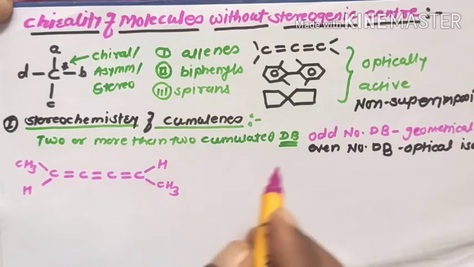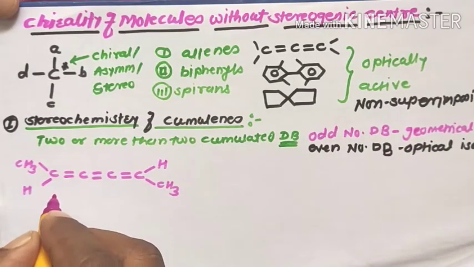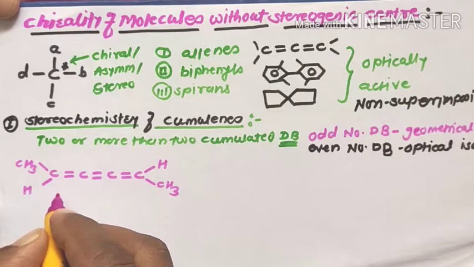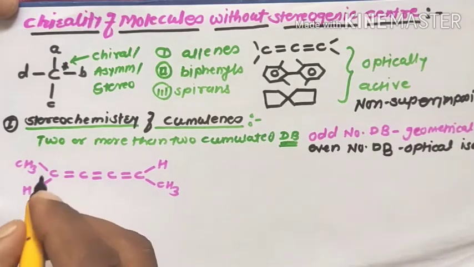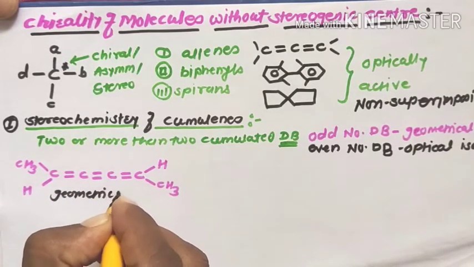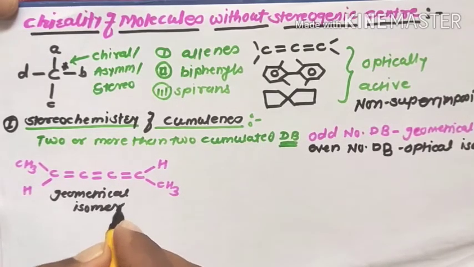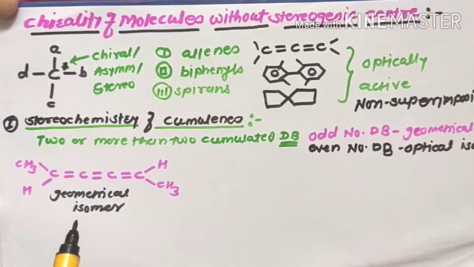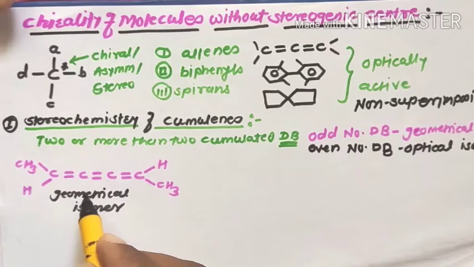That is an odd number of double bonds, therefore such a molecule gives geometrical isomerism, due to the presence of an odd number of double bonds.